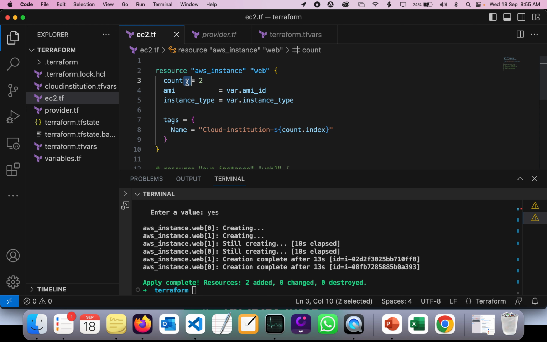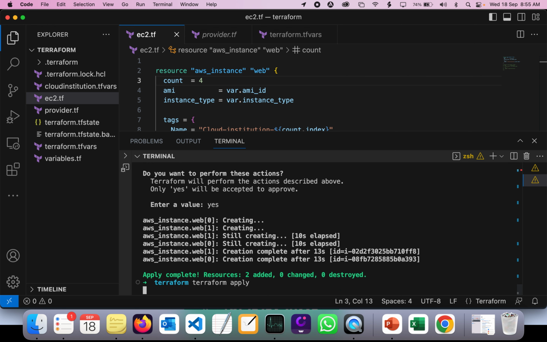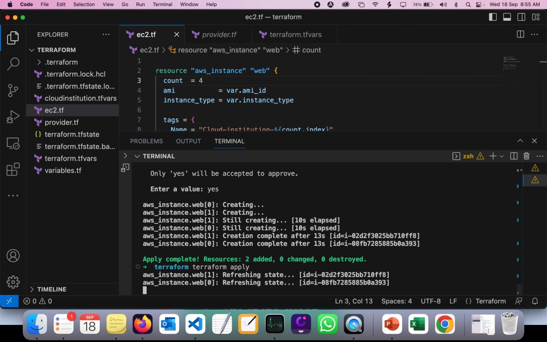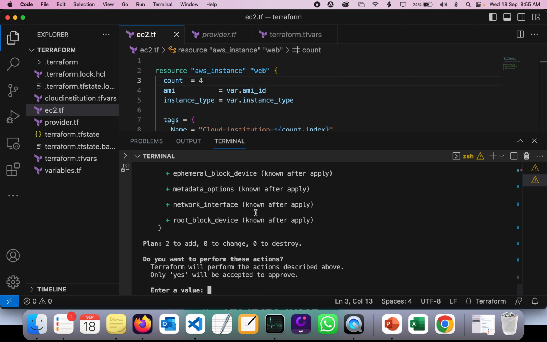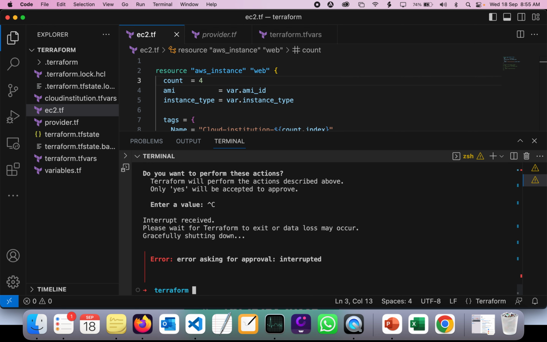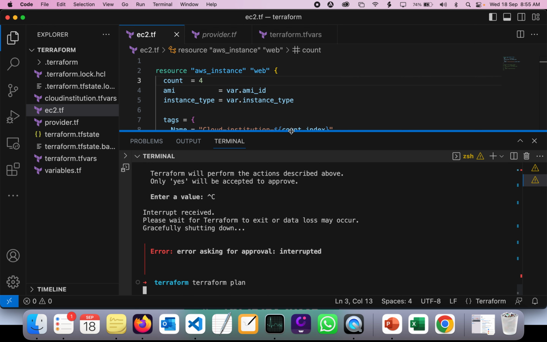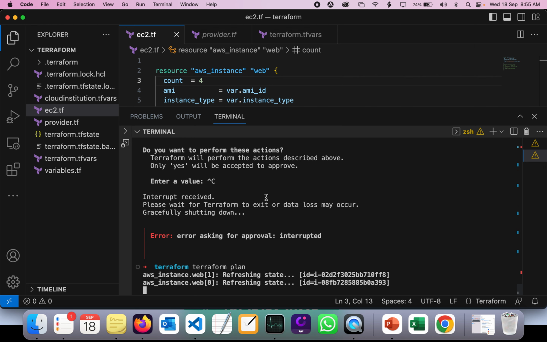So it's a meta argument, and if you want to create two or three more instances, it is going to create them. For example, if I want 4 instances and I run Terraform plan again, I don't want to apply, but I can just show you the Terraform plan and how it looks, to see the complete output.